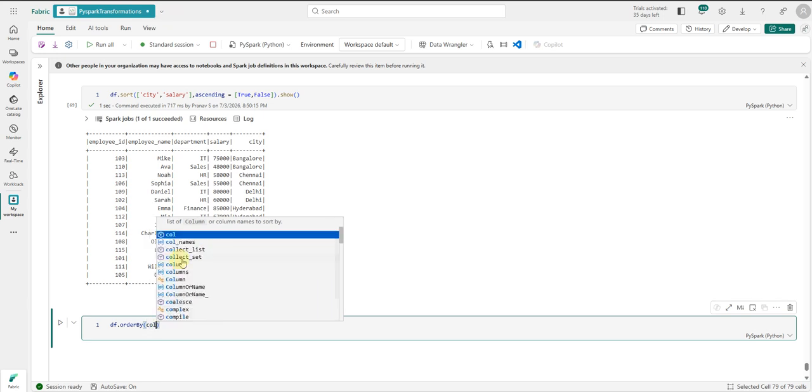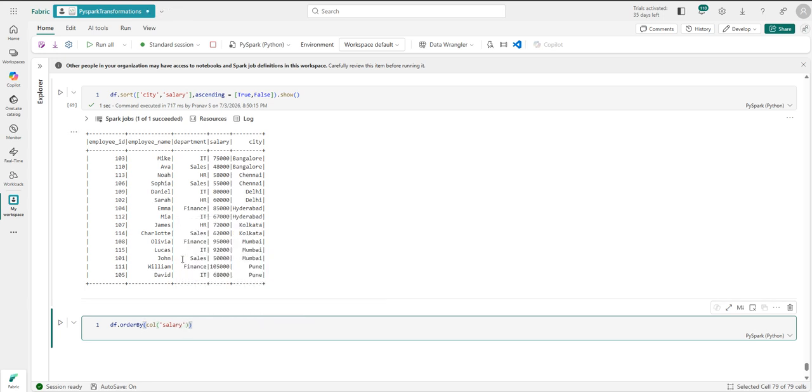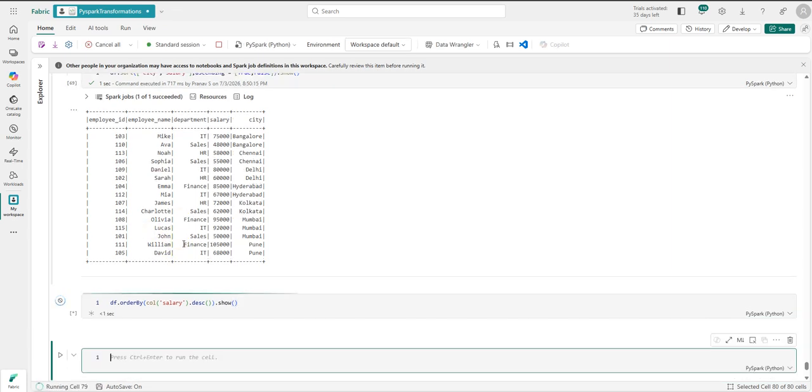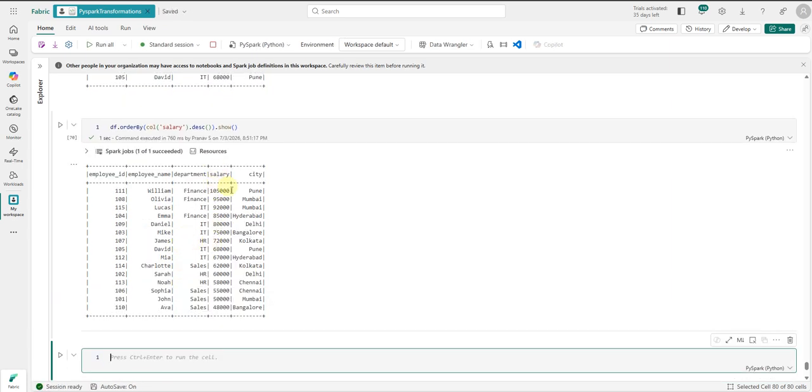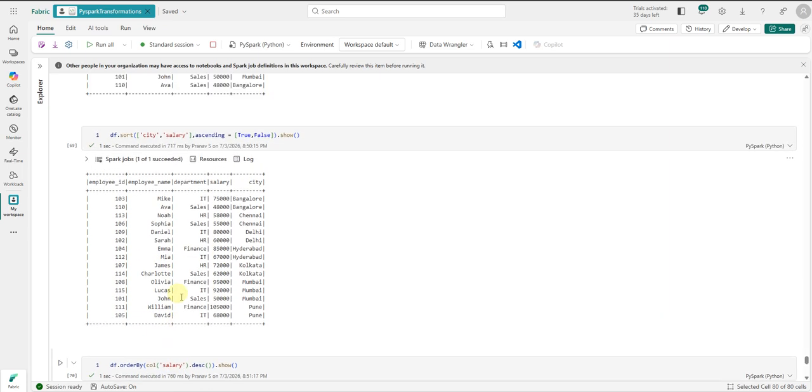So if I say column salary, and say descending, and if I say dot show, see, it is doing the same work. So dot sort or dot order by, it's the similar thing.